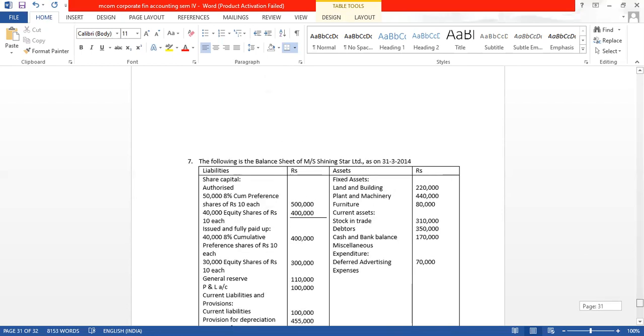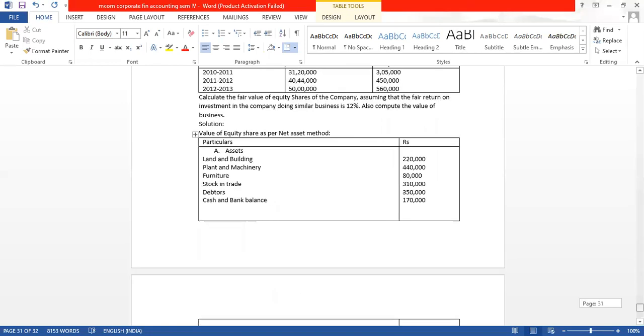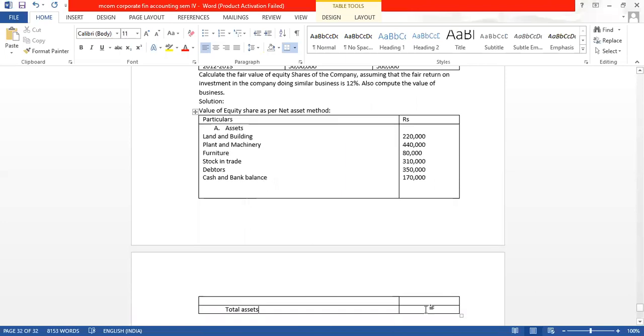We take all the assets, fixed asset and current asset. So here if revised value is given, we will take the revised value. Otherwise, we will take the old value. So 2,20,000 plus 4,40,000, 80, 3,10,000, 3,50,000, 1,70,000 is giving us 15,70,000.